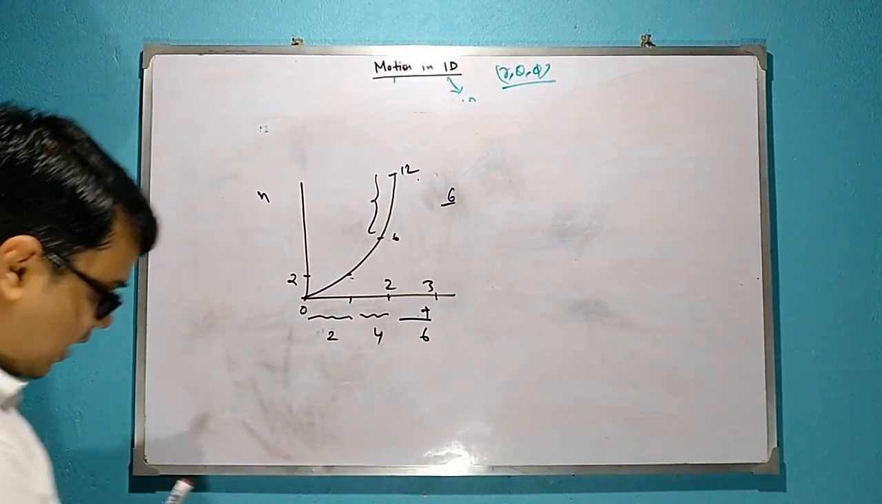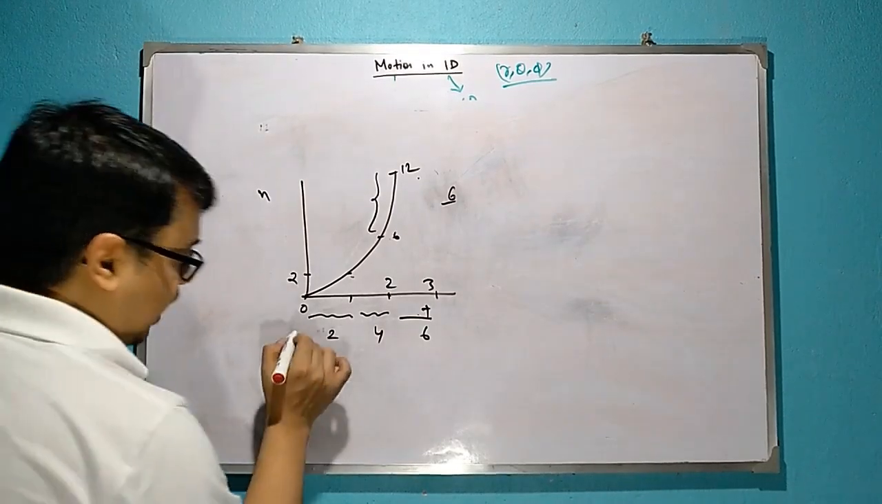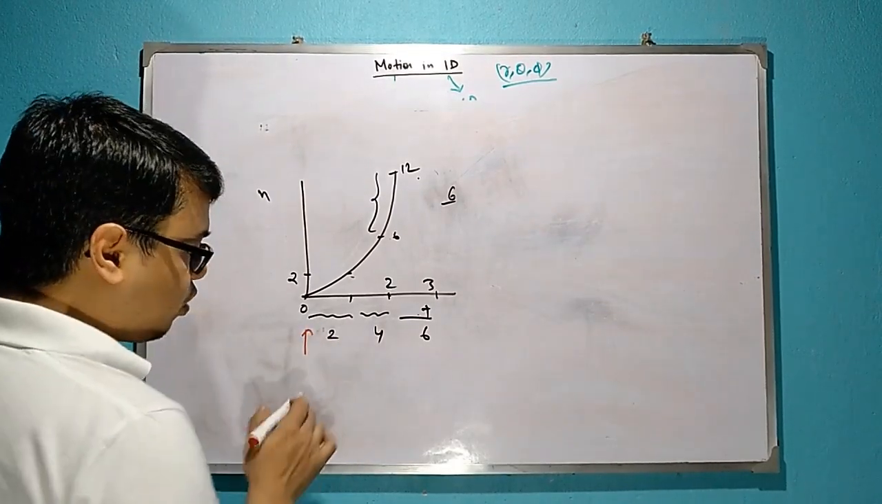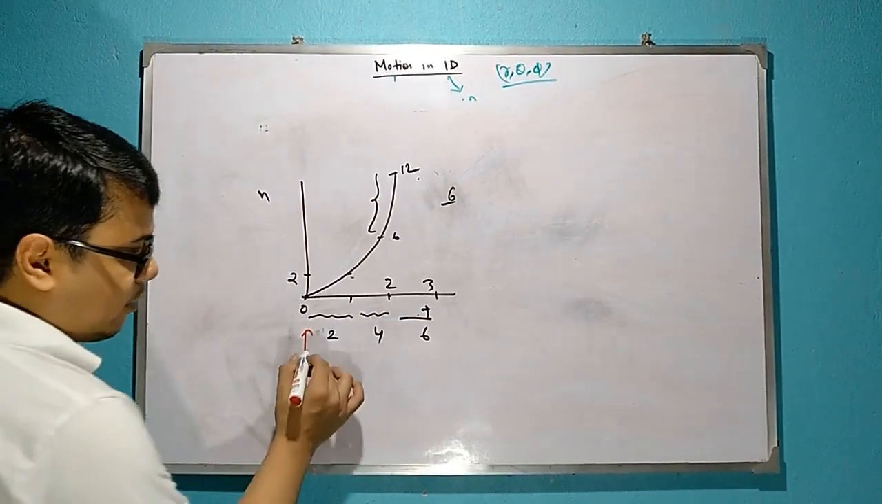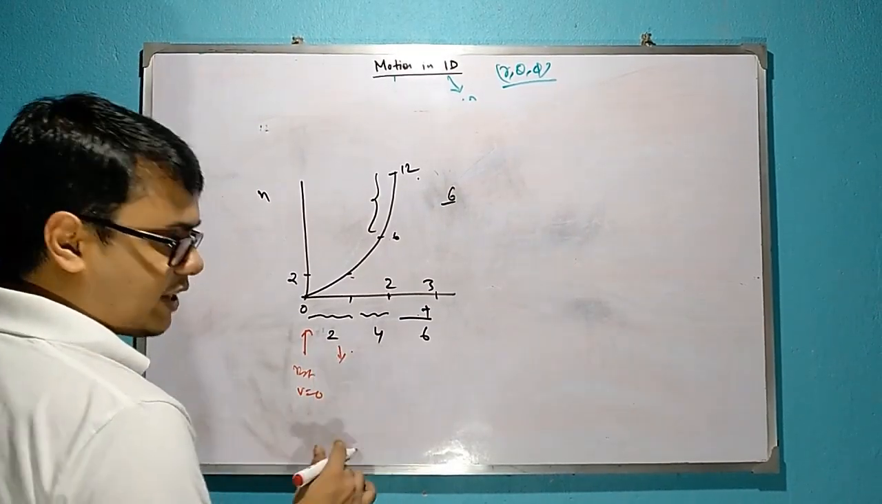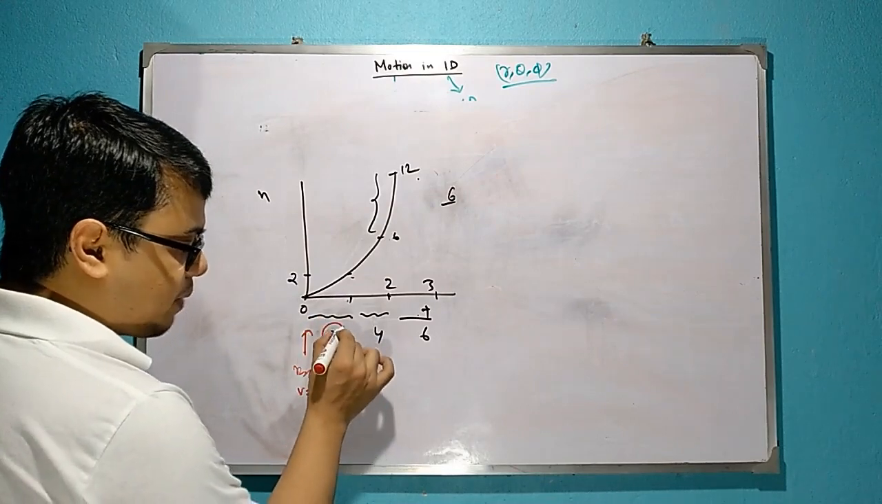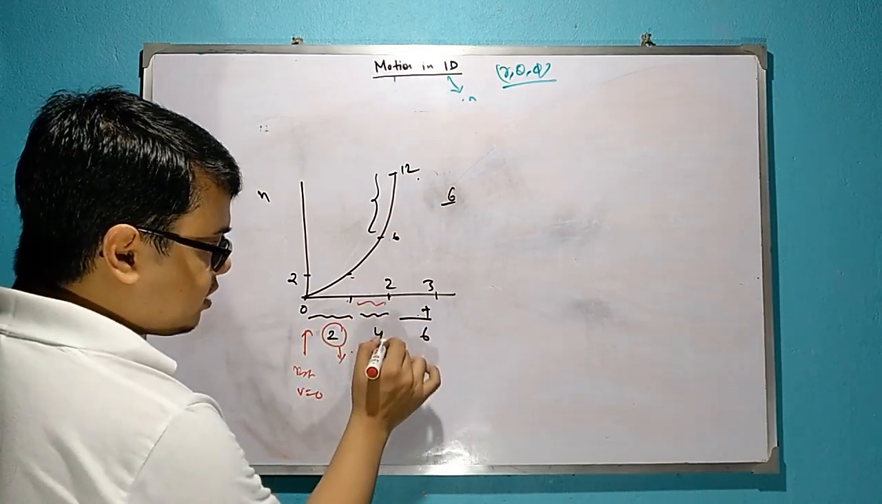So now see here. First, when it was at 0, it was at rest. That means v is equal to 0. For 0 to 1, its velocity is 2. Changes for 1 second, its velocity changes by 2. For 2 seconds, its velocity changes by 6.